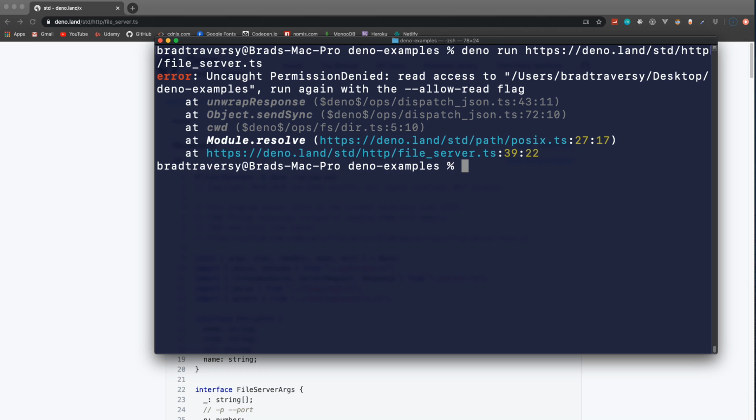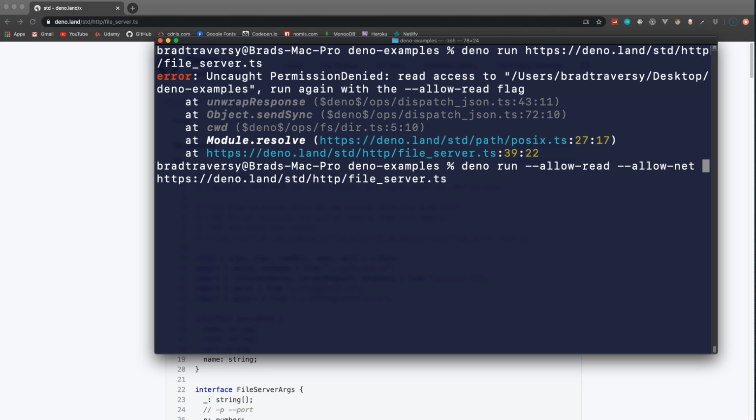Now for this we're actually going to get a permissions denied error because remember, Deno runs in a sandbox and we need to add these flags if we want certain permissions. So this actually requires read permission, file read permission, and network permissions. So we have to run it with some flags. So after deno run, let's say --allow-read and also --allow-net.